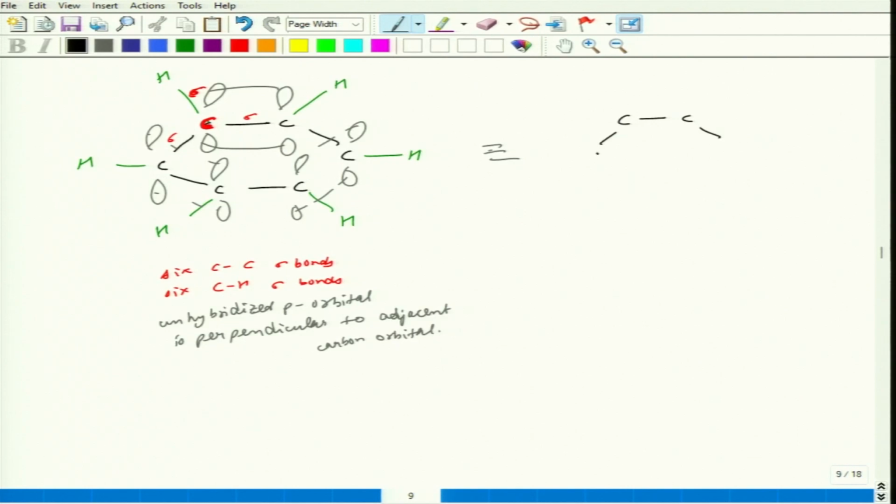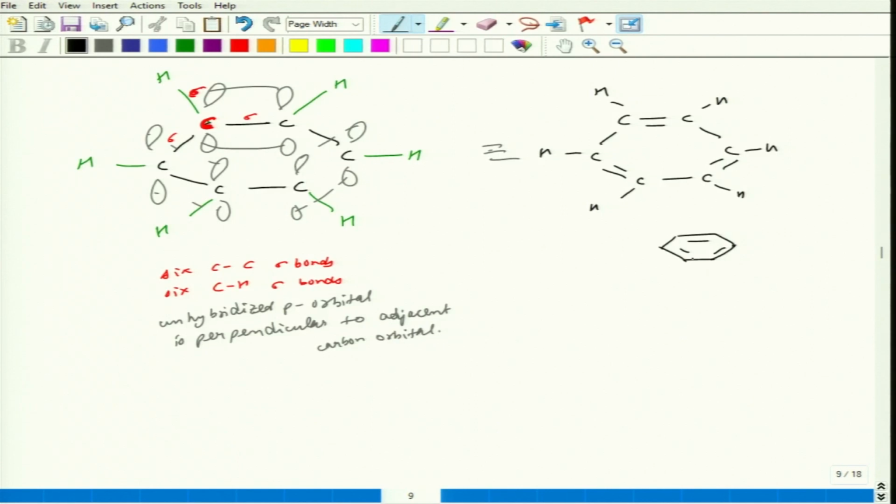So, the structure of it is like this: C and these are the H, or in simple form, if I represent the carbons as dots, the structure can be written like this.